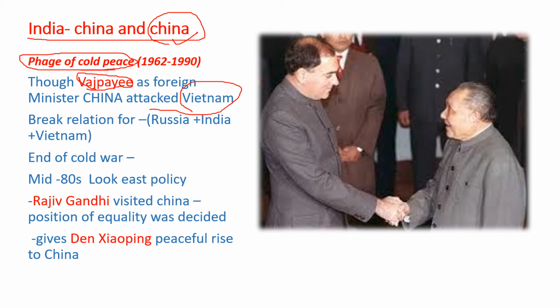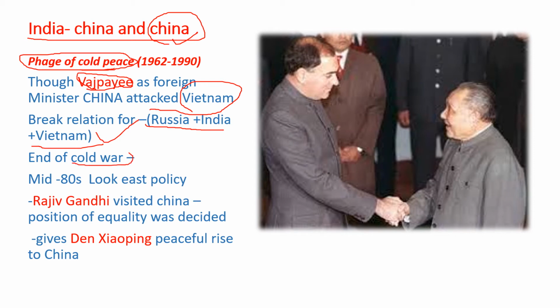So if you want to have a good relationship with China, be more powerful, then they will obey you. It's power politics. It's simple. It is power politics. Now, at that time, the good relationship between Russia, India, and Vietnam was broken because of that, because Taiwan has been annexed. Sorry, Vietnam has been annexed.